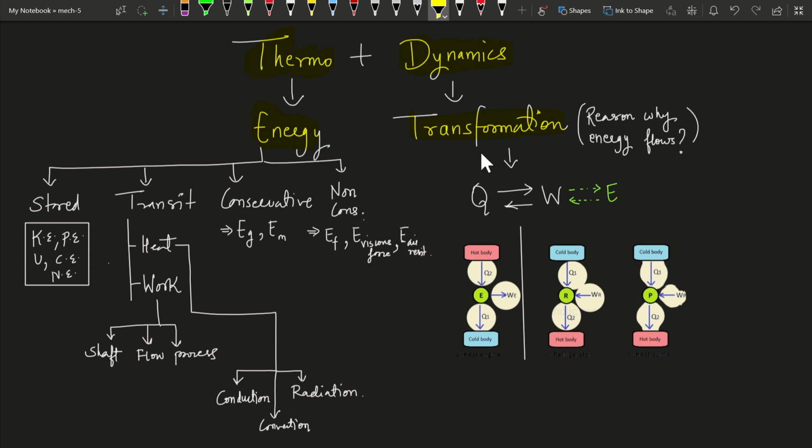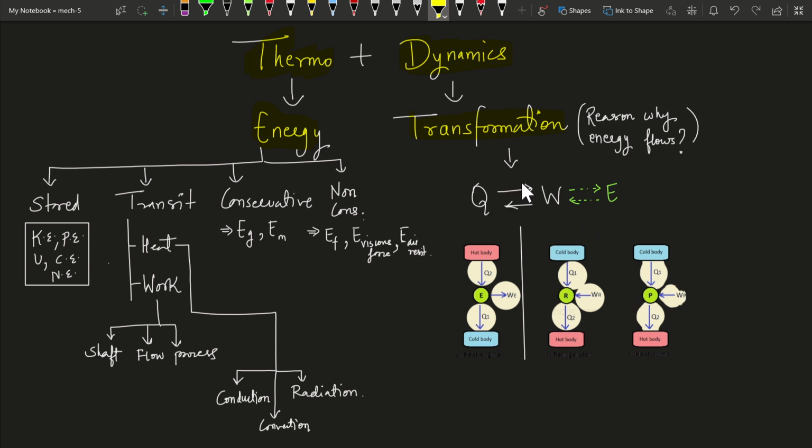Now let's come to transformation. Transformation is the transformation of energy. That means one energy is converted into work, right? Because when we say thermodynamics, where therm means energy, and that energy when transformed or converted, that is our thermodynamics. And how do we convert energy? Energy conversion is possible, like heat is converted into work in a heat engine, and work can be converted into heat in a refrigerator or heat pump.